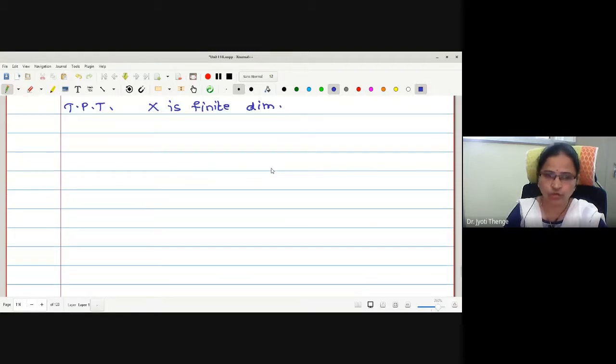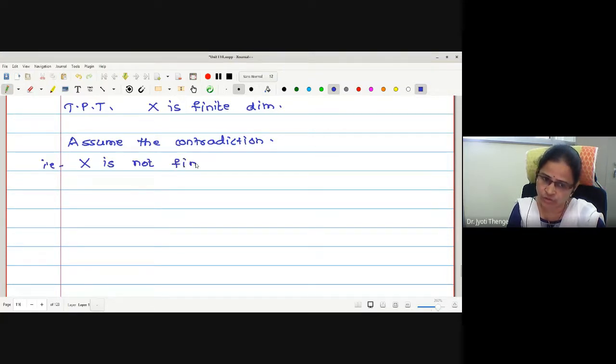For the sake of proving the result, let me assume the contradiction, that is, X is not finite dimensional. Not finite means infinite dimensional. With the help of this infinite dimensional concept, we will find the convergent subsequence.